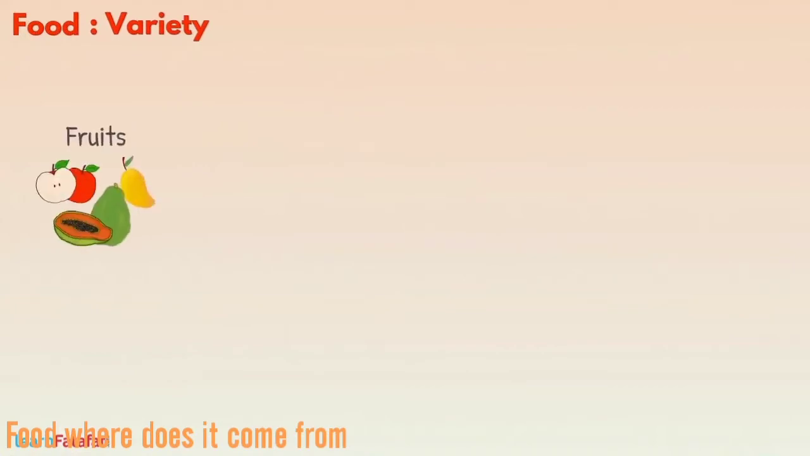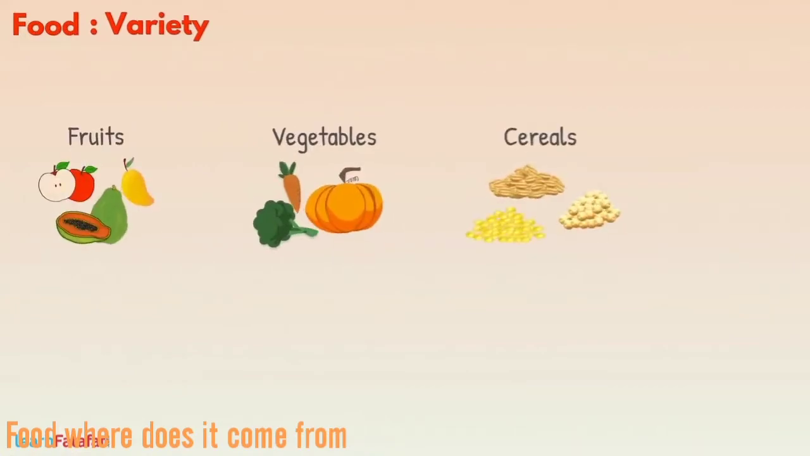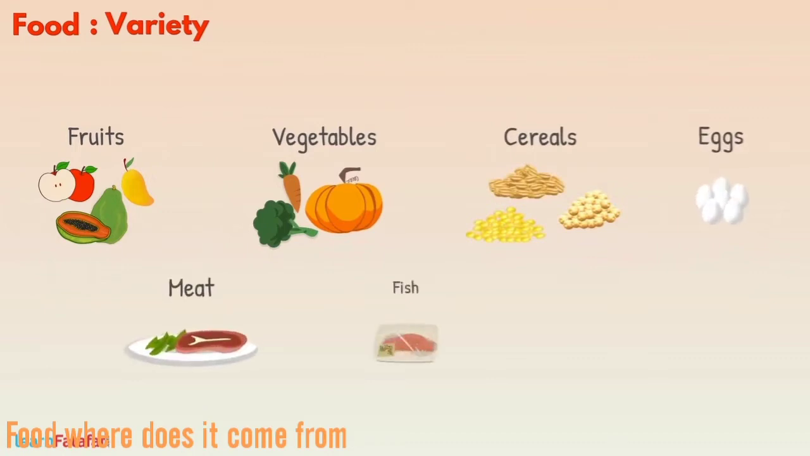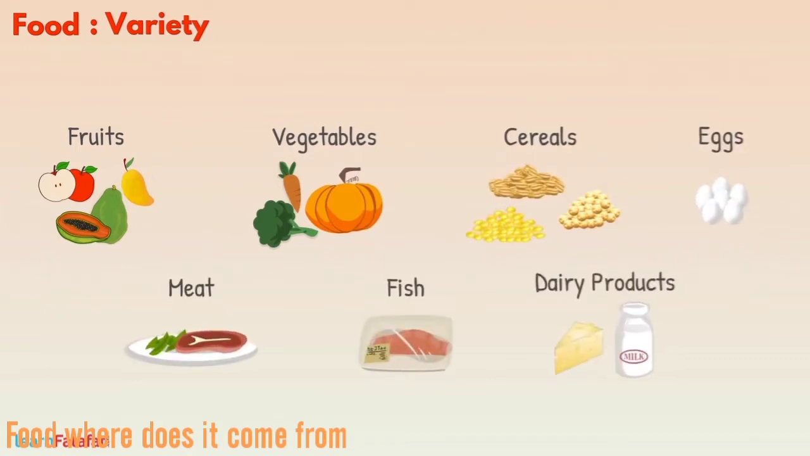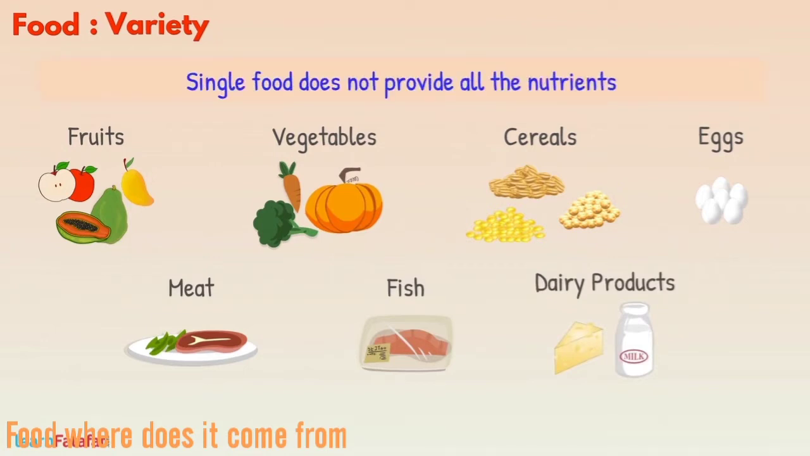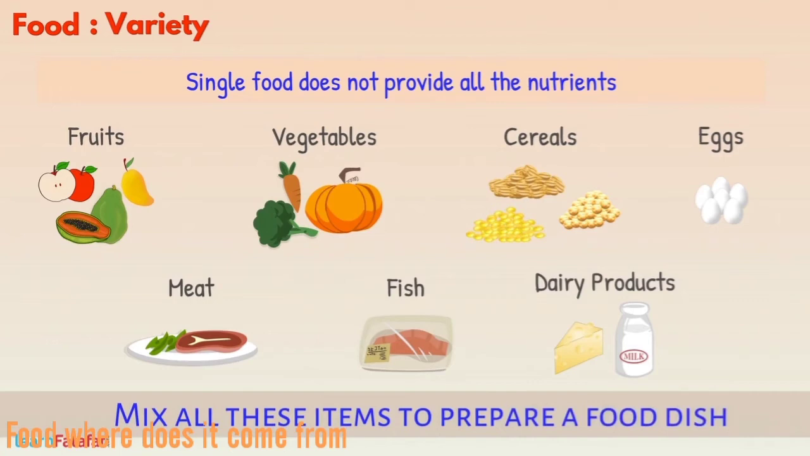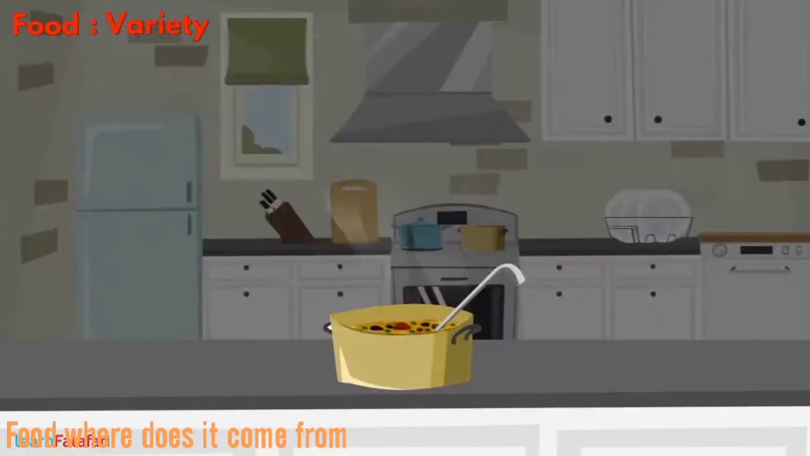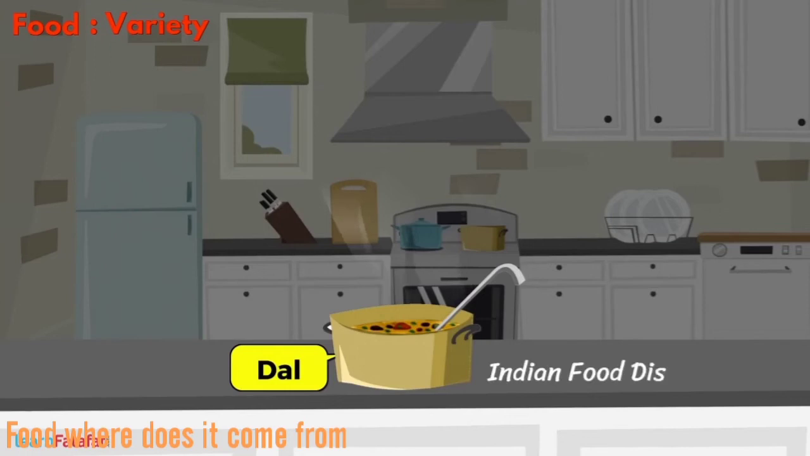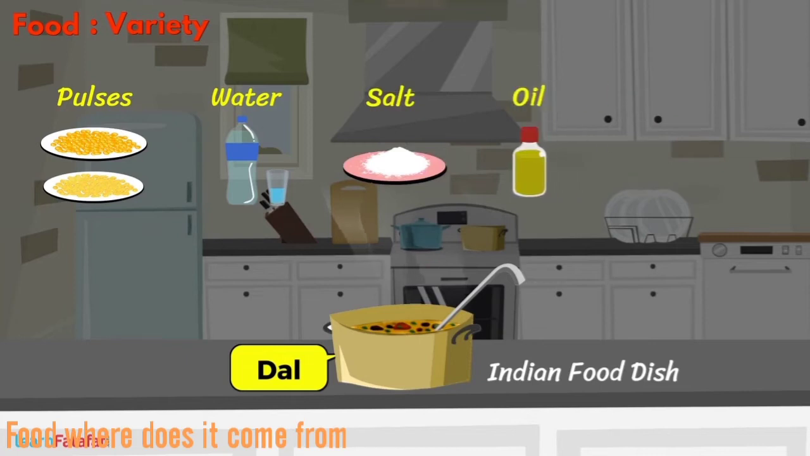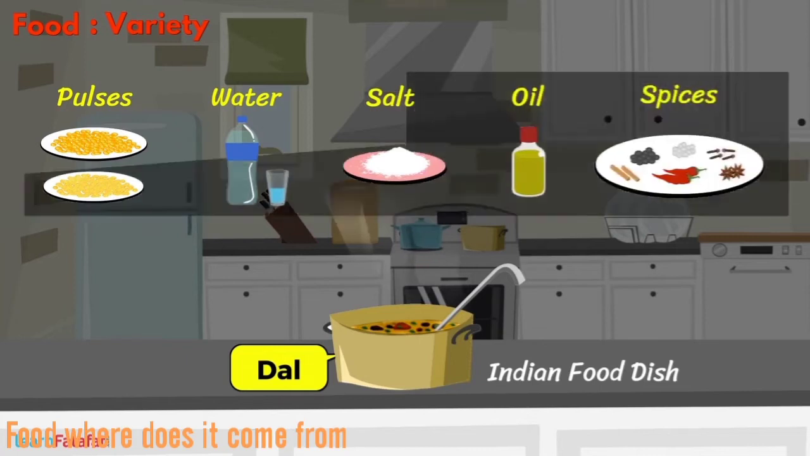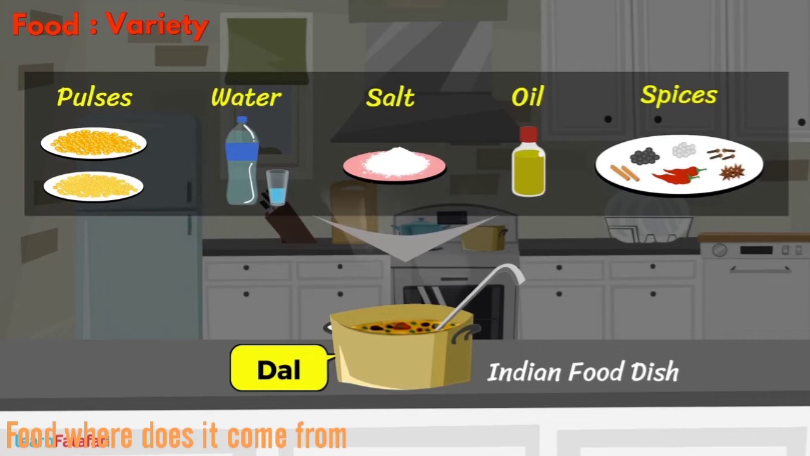There are a variety of foods. For example, fruits, vegetables, cereals, eggs, meat, fish, and dairy products. However, a single food does not provide all the nutrients. Therefore, we mix all these items to prepare a food dish. For example, dal is a famous Indian food dish which is a mixture of pulses, water, salt, oil, and spices. The materials used to prepare a dish are called ingredients.